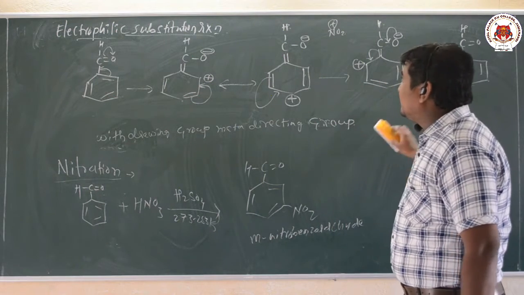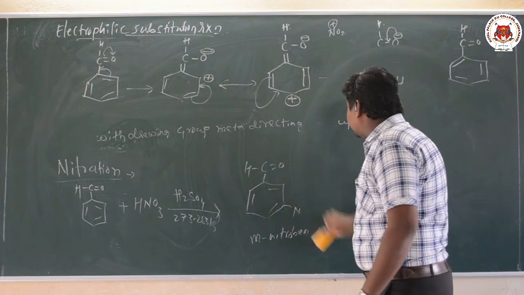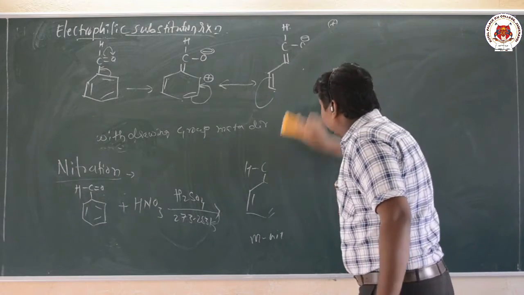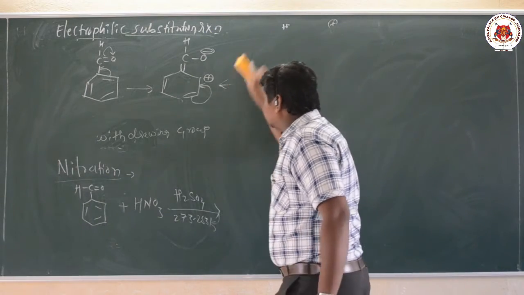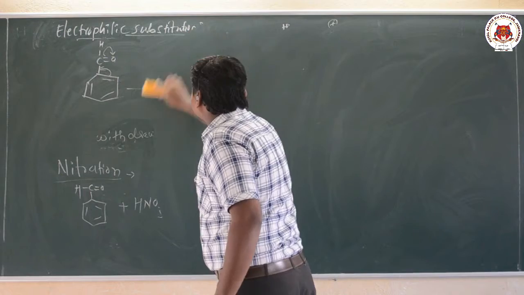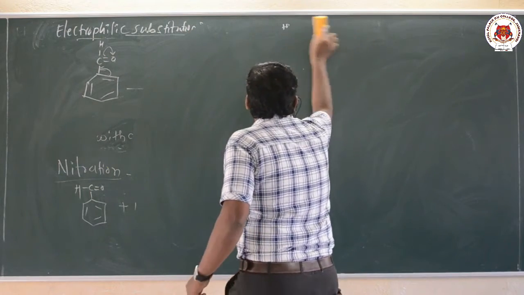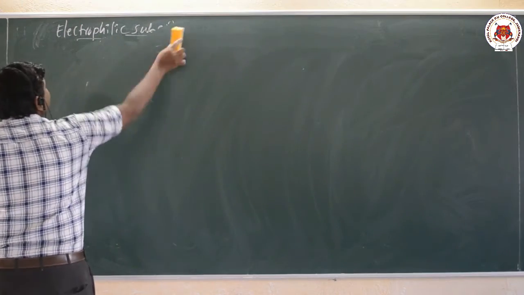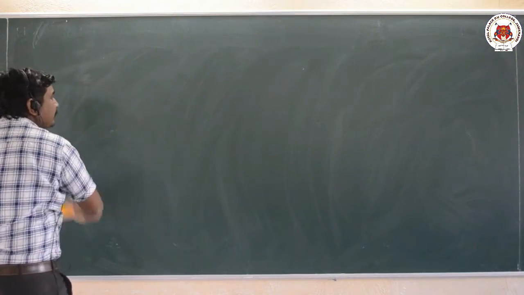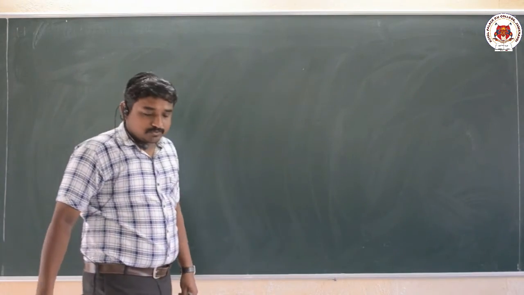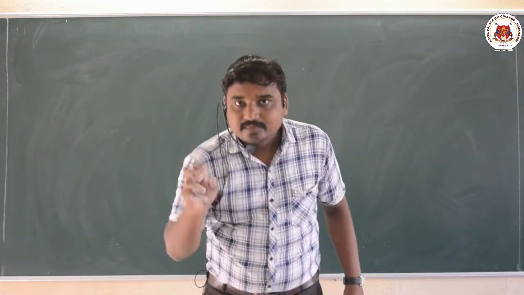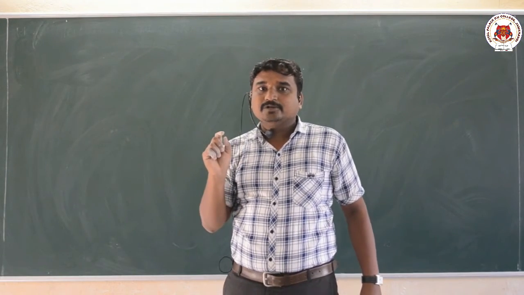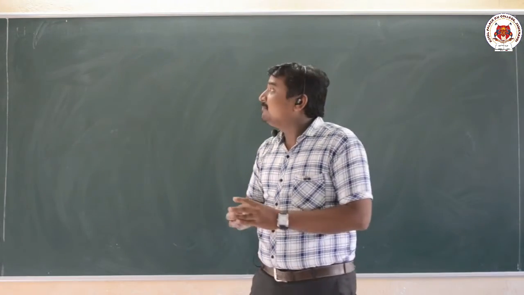This is the electrophilic substitution reaction example. Due to the presence of the carbonyl group, aromatic aldehydes or ketones undergo electrophilic substitution reaction, and the incoming electrophile prefers the meta position because the electron density is more at the meta position.